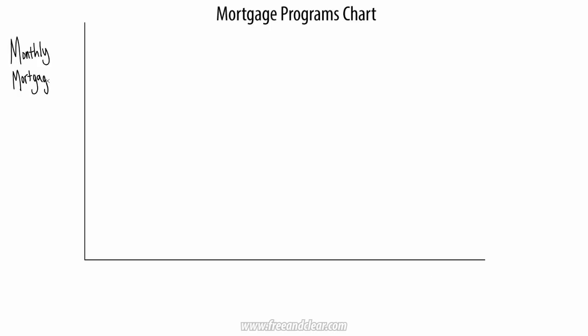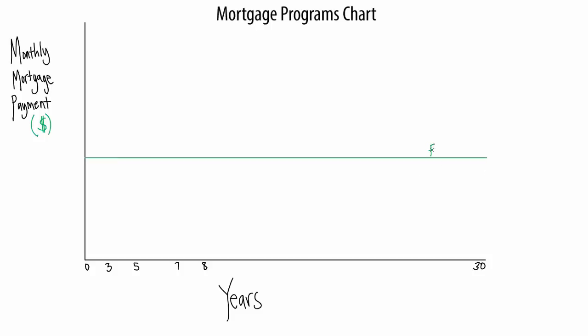I'm now going to draw a graph that compares these three mortgages to give you a sense of how they work. Let's say all three mortgages have 30-year terms, and the line I'm going to draw represents the monthly mortgage payment for each. The fixed-rate mortgage is pretty simple. Because the monthly mortgage payment for a fixed-rate mortgage does not change over the life of the loan, I'm going to draw a straight line from year 1 through year 30.